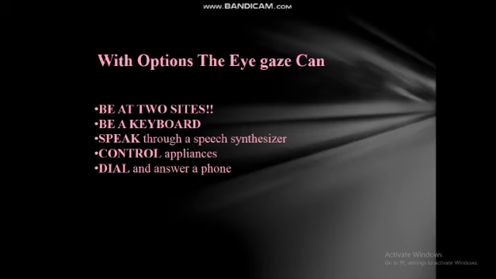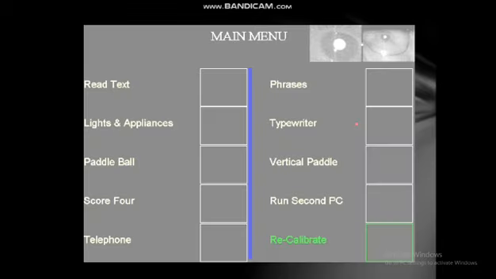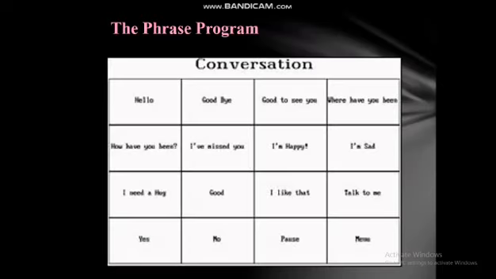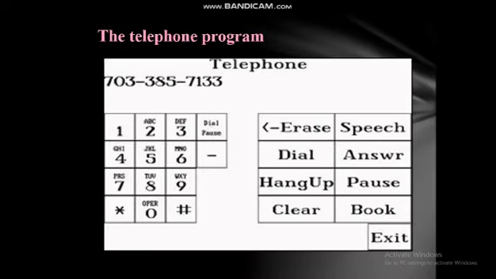And this is the face program with inbuilt conversations which makes it more convenient for the users to communicate with other people or the system. And this is the telephone program which has more space, which makes it more convenient for eye gaze users to make calls and receive phone calls automatically. And this is the run second PC which looks like a keyboard which has more functions and keys than the regular keyboard, and which is more spacious to operate and provides convenience for the users.